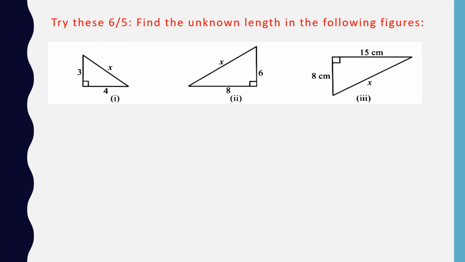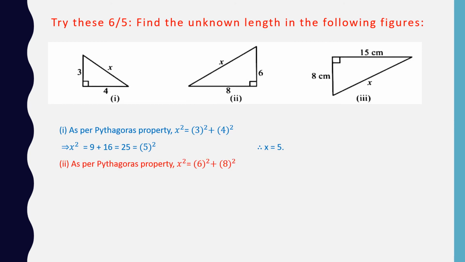Try this 6 by 5. Find the unknown length in the following figures. Let us check. Two legs are given and we have to work out the hypotenuse. Now, as per Pythagoras property, x square is equal to 3 square plus 4 square, and square of 3 gives us 9, square of 4 gives us 16. 9 plus 16, 25, and 25 is a square of 5. So that x is equal to 5.